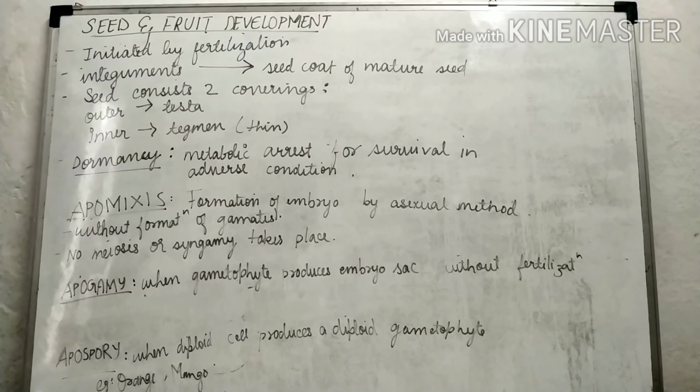Apospory is when a diploid cell produces a diploid gametophyte, so a diploid offspring is produced without the fertilization process. The best examples are orange and mango.